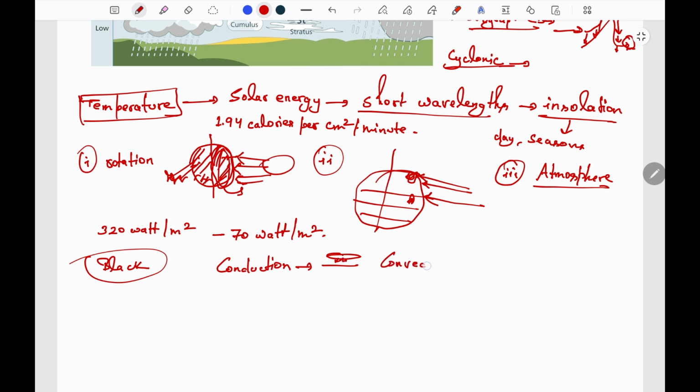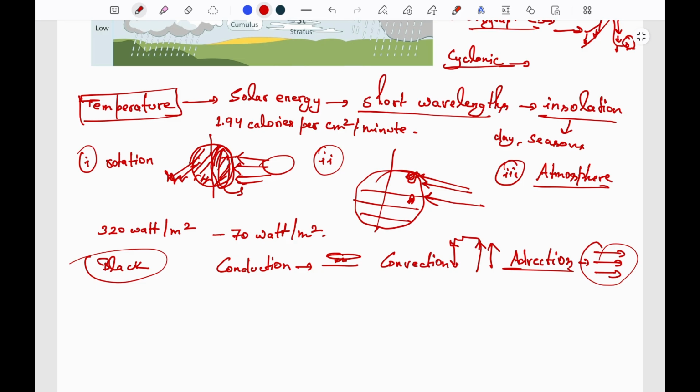Convection helps in increasing the vertical temperature. In convective cycles, hot air rises, then moves and subducts. Another one is advection, that is the horizontal movement of air, which causes temperature distribution.